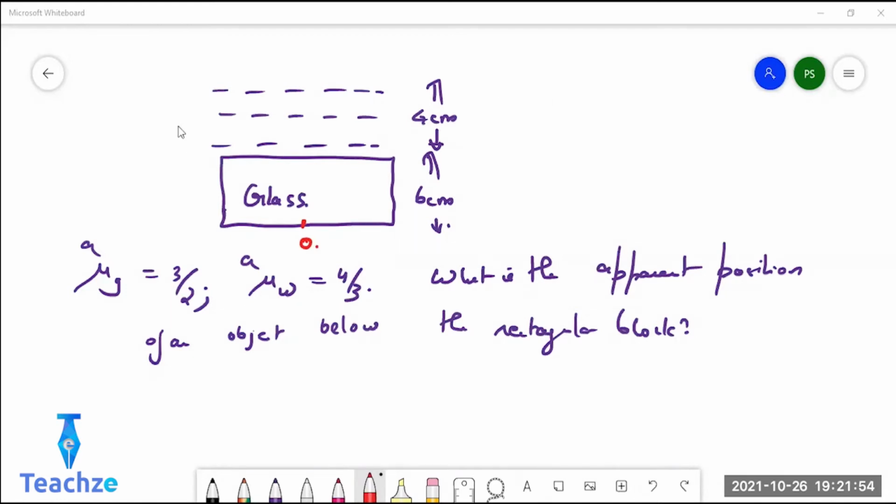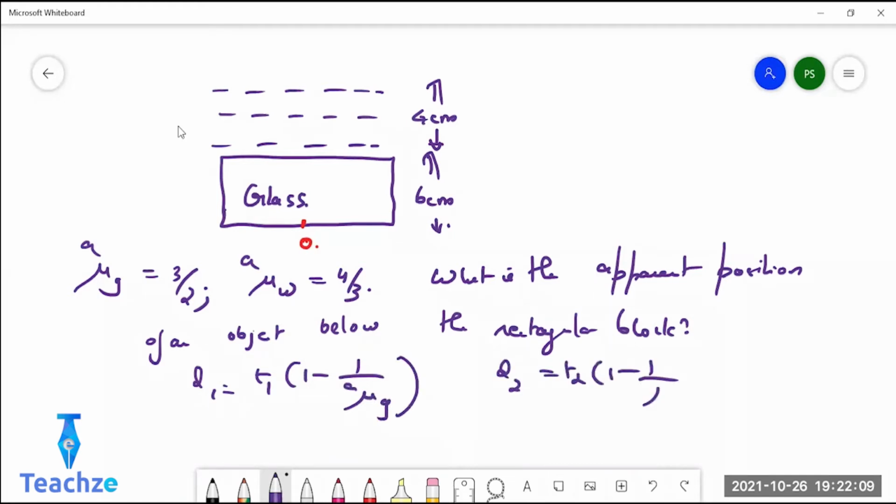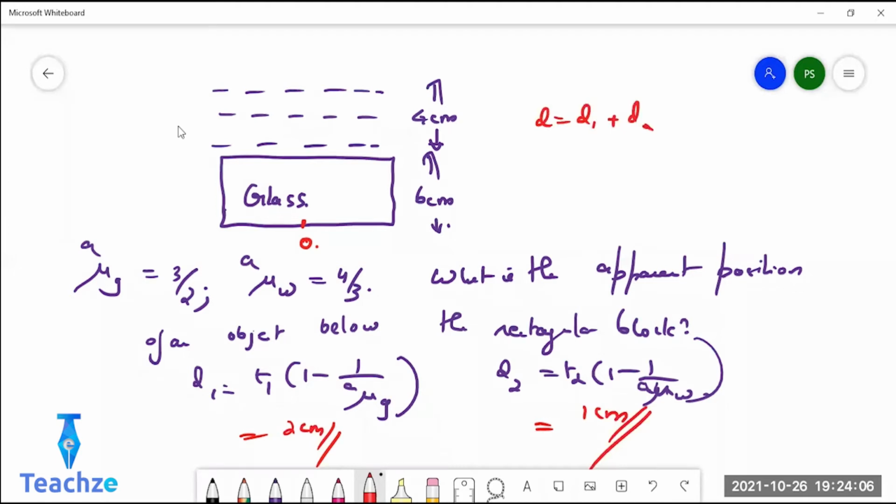What's the answer, Teja? What is the shift due to glass? D1 is T1 into 1 minus 1 by refractive index of glass with respect to air. And D2 will be T2 into 1 minus 1 by refractive index of water with respect to air. Tell me each one once you get it and we'll add it. D1 is 2 centimeter. D2 is 1 centimeter. So when you add, D will be D1 plus D2. It will be totally 3 centimeter.